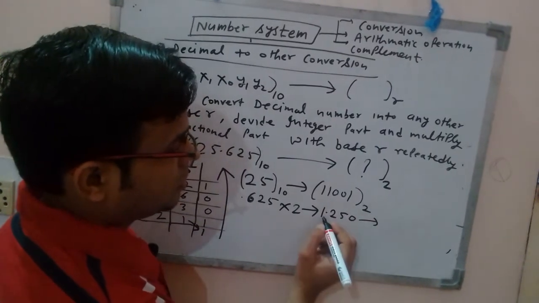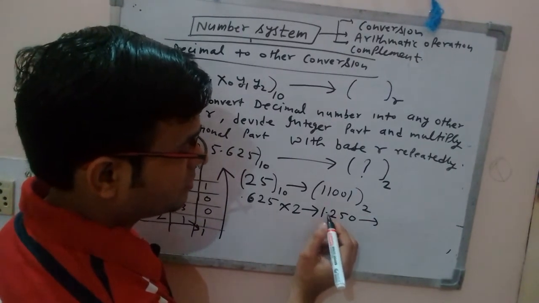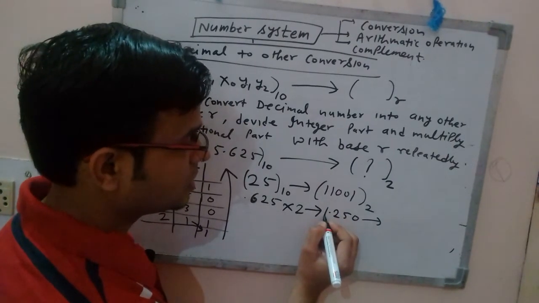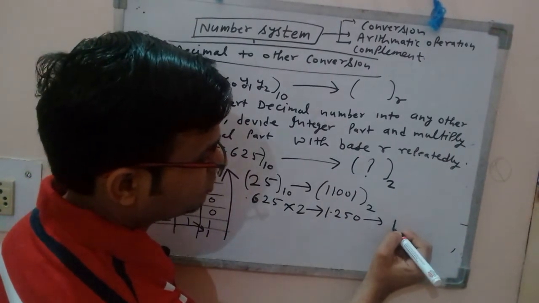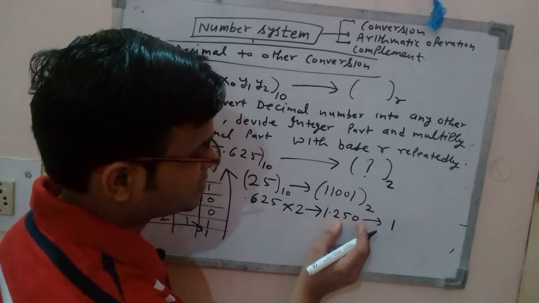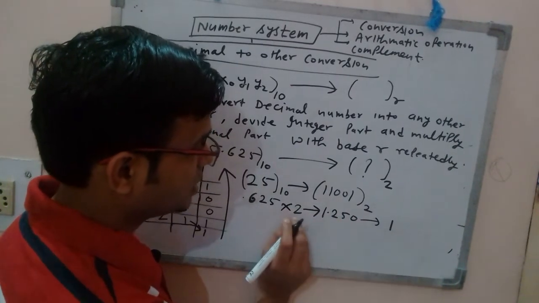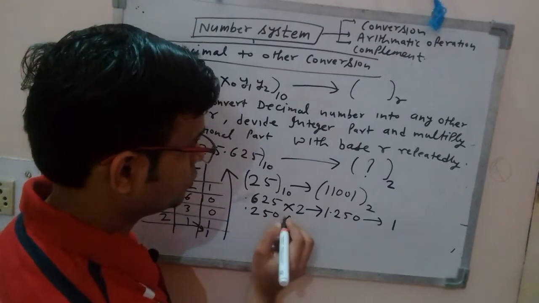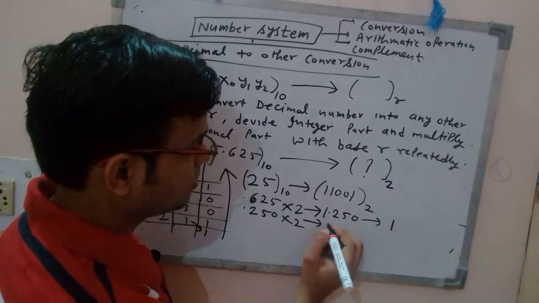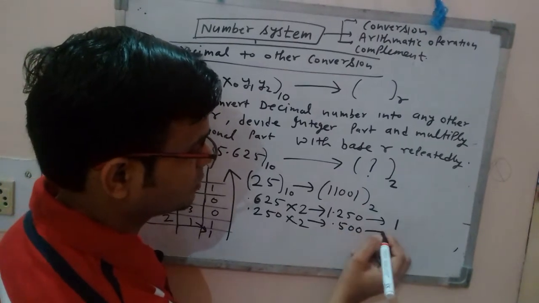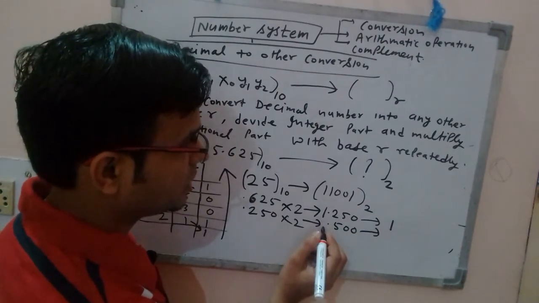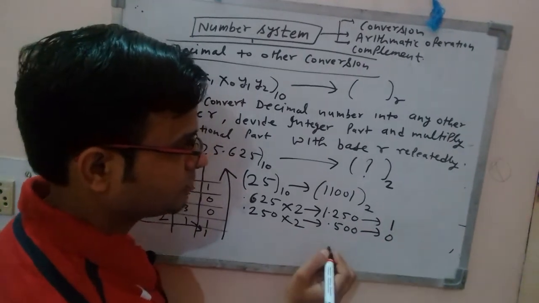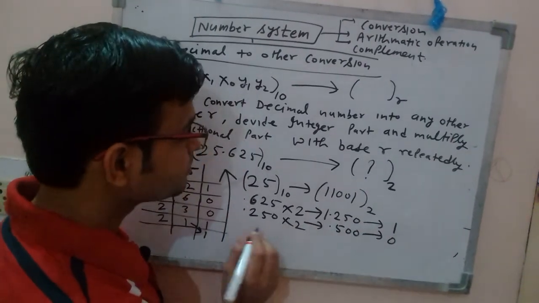Now what is the whole part? This is 1. Put the whole part 1, and now remaining fractional part, you multiply this fractional part again by base 2, 0.250 into 2. It will become 0.500. Do you see any whole part here? No, that means 0, because it is 0.5, right?